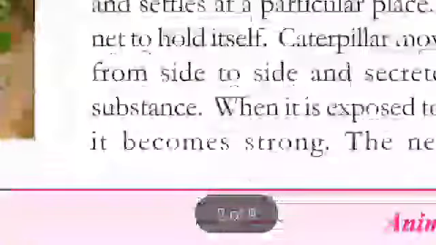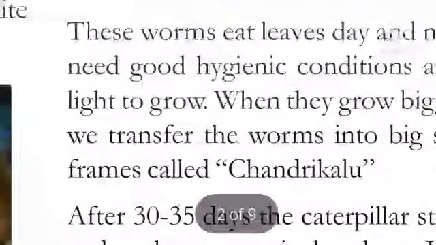These worms eat leaves day and night. They need good hygienic conditions, proper neatness and proper light to grow. They require light for development of silkworms. When they grow bigger in size, we transfer the worms into big sized cane frames called chandrikalu. It is important. Chandrikalu. See here.